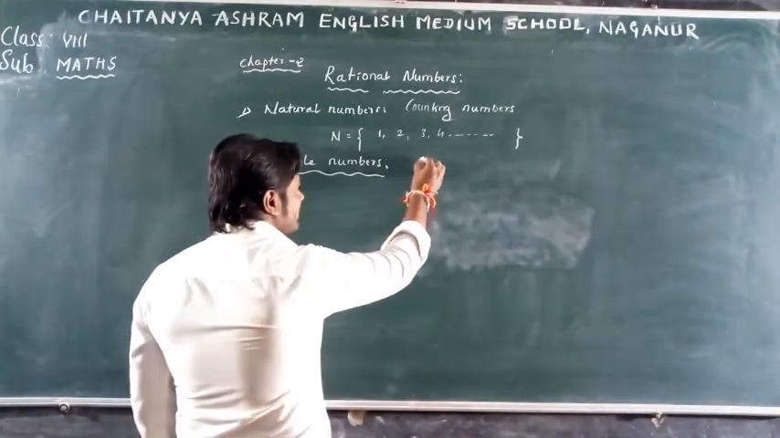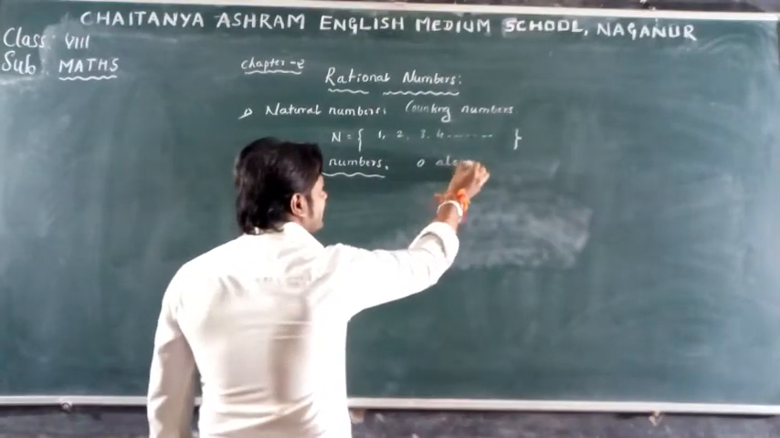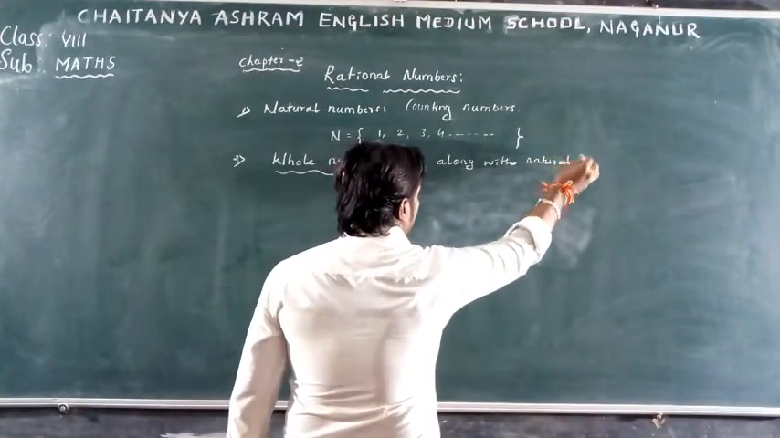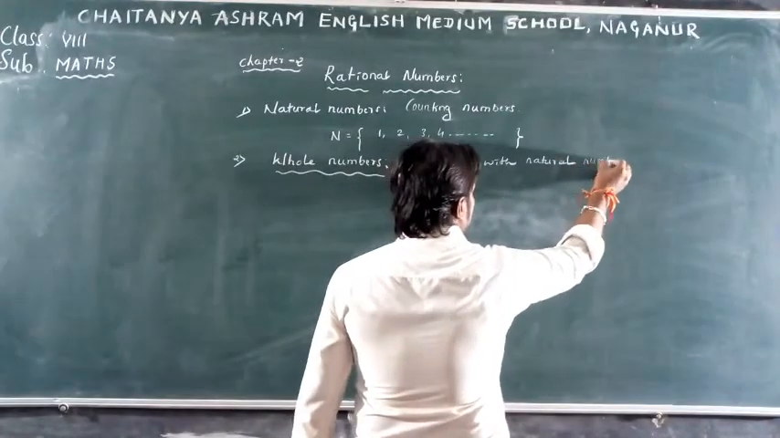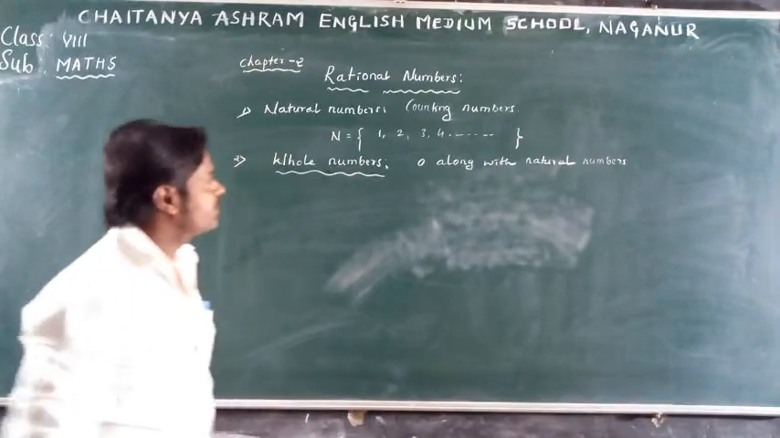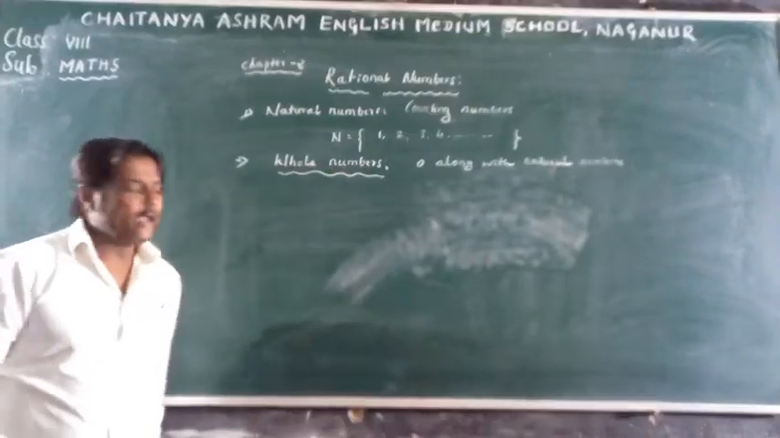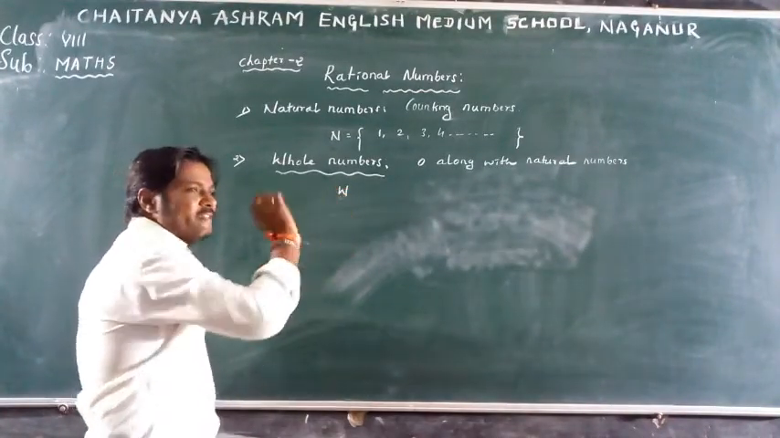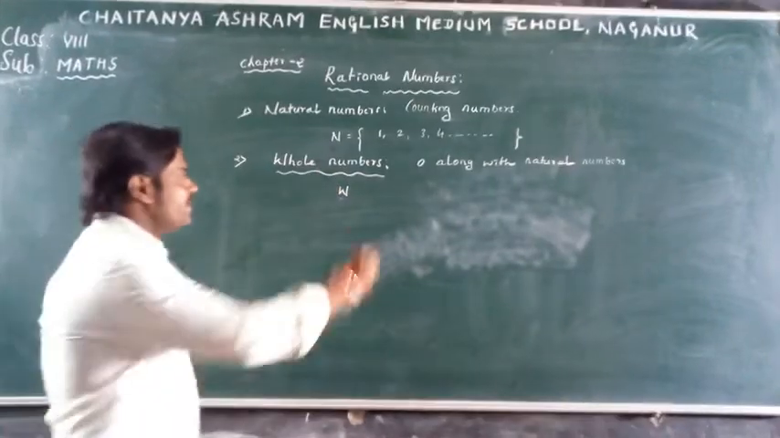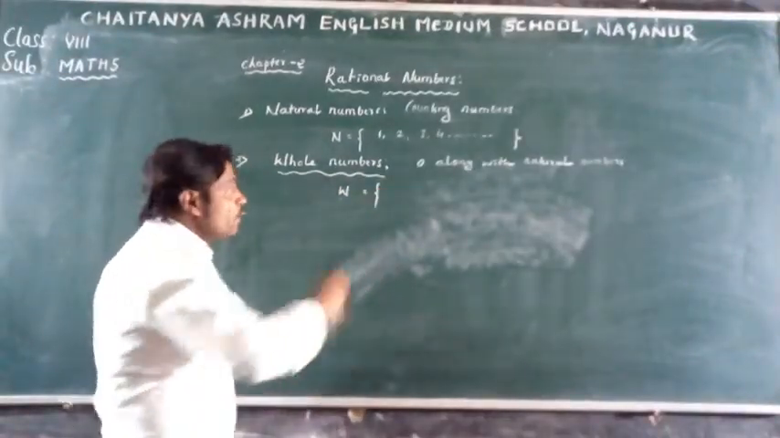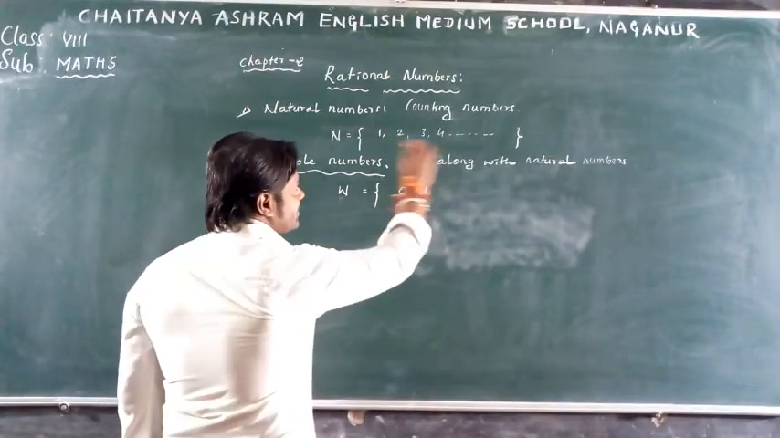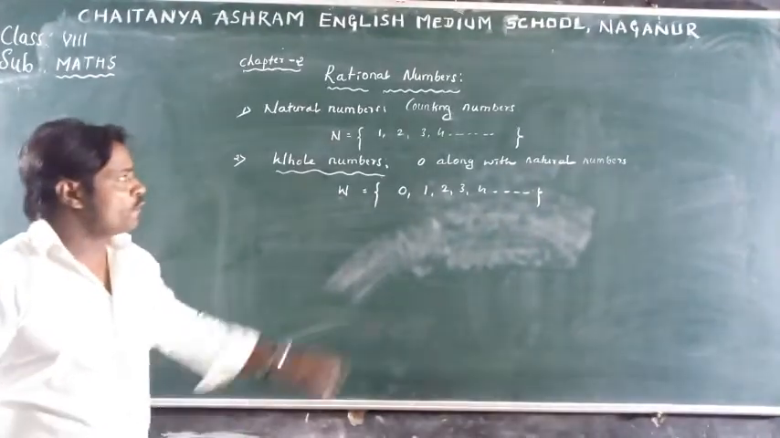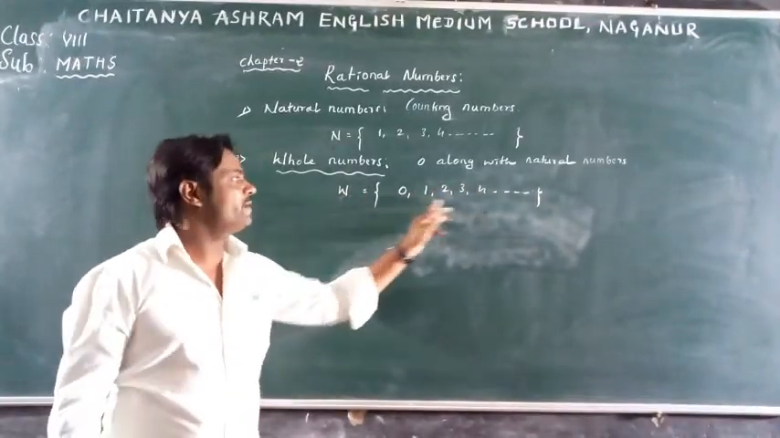So whole numbers means 0 along with natural numbers. This set is called whole numbers, and this set is denoted by W. W represents the collection of whole numbers. This collection includes 0 and these natural numbers, and so on. So all natural numbers are there in whole numbers.